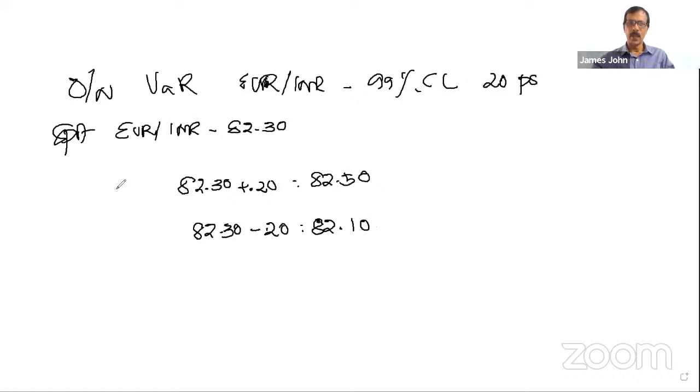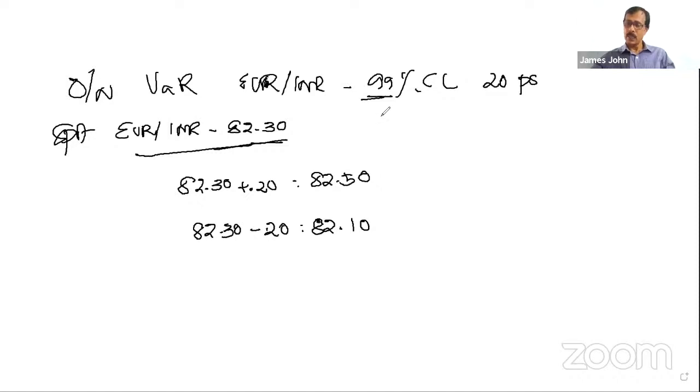I'll repeat once again. See, today's rate is 82.30 for Euro. 1 Euro can be purchased or sold at 82.30. Take any rate, buying or selling, whatever it may be. And here the VaR, the element of this rate going up or down, is 20 paise at 99% confidence level.